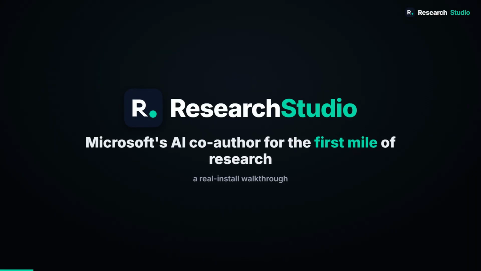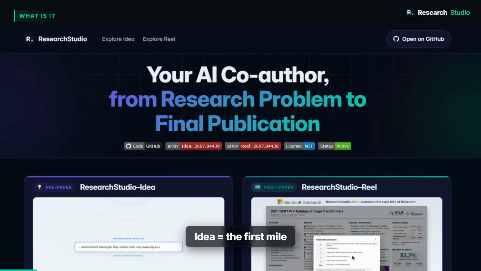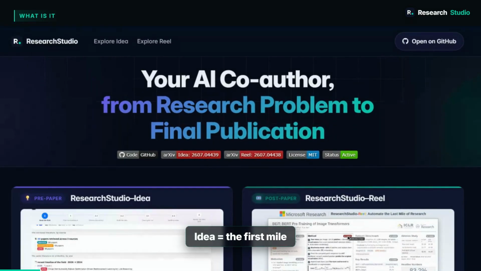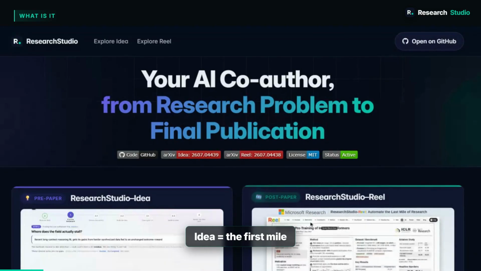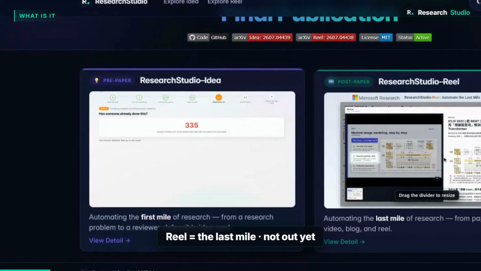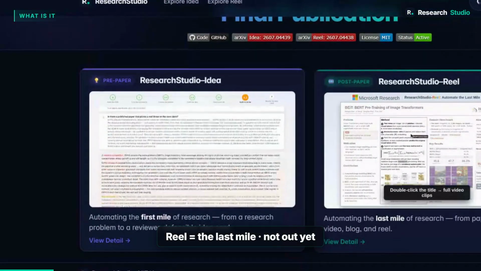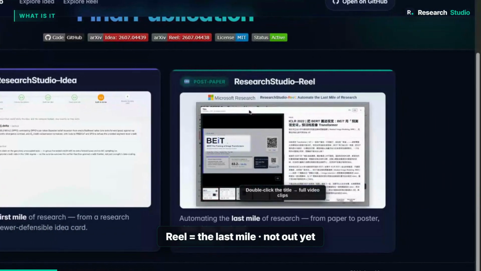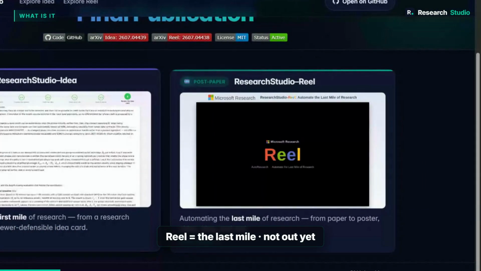This is ResearchStudio. Here's the landing page, 2 halves. ResearchStudio IDEA handles what they call the first mile from a research problem to an idea that can survive a reviewer. And ResearchStudio Real handles the last mile, paper to poster, video, blog. Real isn't out yet though. So today we're talking about IDEA.